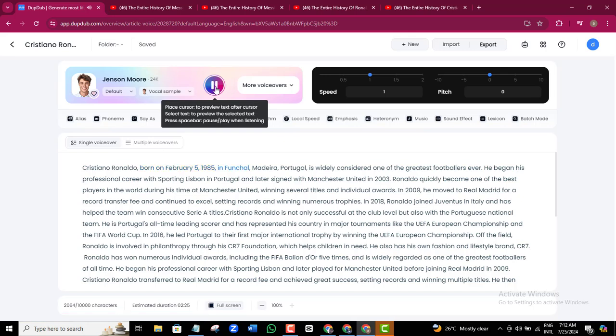In Funchal, Madeira, Portugal, is widely considered one of the greatest footballers ever.